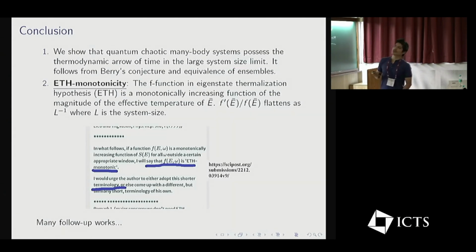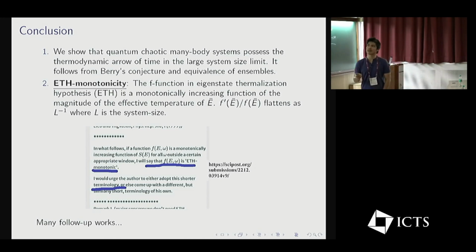In conclusion, we saw that a quantum chaotic many-body system possesses the thermodynamic arrow of time in the large system size limit and at leading order in perturbation theory. It follows from Berry's conjecture and the equivalence of ensembles. We found a new property of quantum chaotic systems, which we are coining ETH monotonicity: the function f in the eigenstate thermalization hypothesis is a monotonically increasing function of the magnitude of the effective temperature of E bar. This quantity flattens as L inverse. This term was suggested by the referee, and it is right now under review.